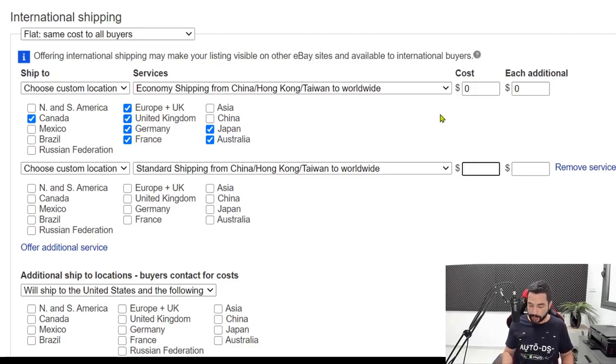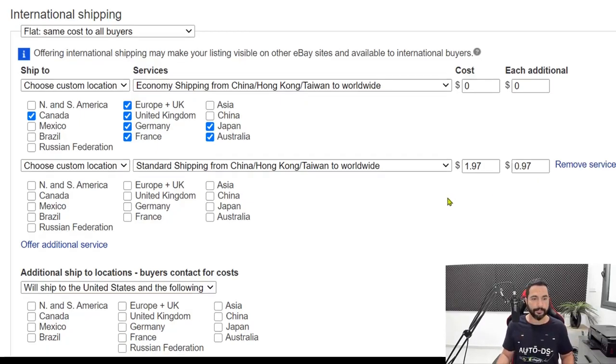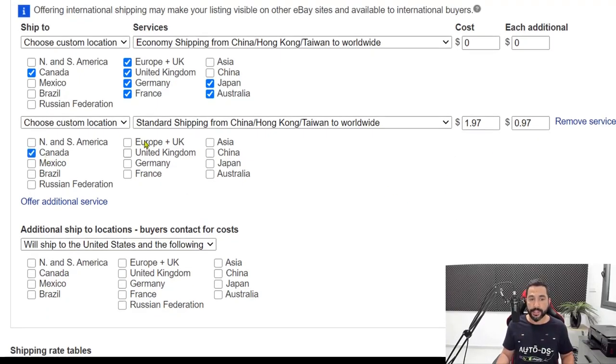So what we're going to do here is add that little extra bonus that we want to have. It can be $2.97, $1.97, 99 cents, whatever you see fit. It's extra profit. Just don't get too greedy because people will not choose it. Then in the each additional item, let's have them pay another 97 cents. Now we're going to choose the same countries as above.